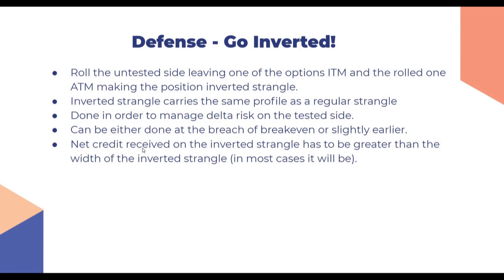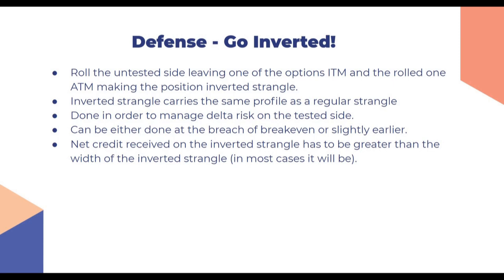We'll first complete the theory bit, and then we'll move to the Opstra simulator and see how we can defend the straddle. Now, an inverted strangle carries the same profile as that of a regular strangle. There's no reason for us to do an inverted strangle, but since we already had a position on and we are trying to defend that, that's why we are going inverted. Otherwise, if you want to put in a strangle, it's best to put in a regular strangle as compared to an inverted strangle.